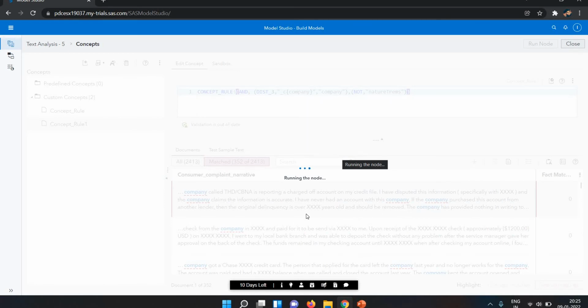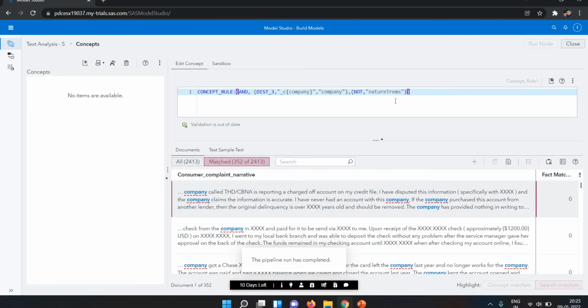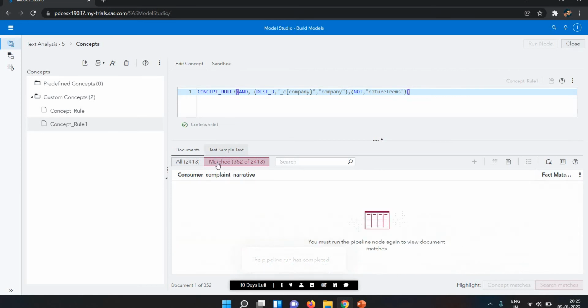Wherever the company is mentioned, it won't show that particular company. If the company name is mentioned in front of that keyword, then it will show the result, because we wrote the destination third is the company, and not the natural terms. So natural terms will be ignored.